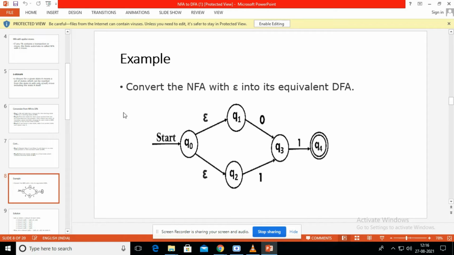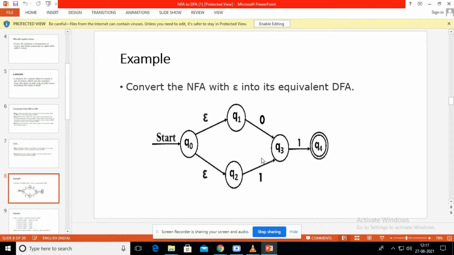Listen here: convert this NFA with epsilon moves into its equivalent DFA. Here there are 5 states: Q0, Q1, Q2, Q3, and Q4. The input symbols are 0 and 1. And here we have two epsilon moves, Q0 to Q1 and Q0 to Q2. Q0 is the start state and Q4 is the final state. Now we are going to solve this problem.